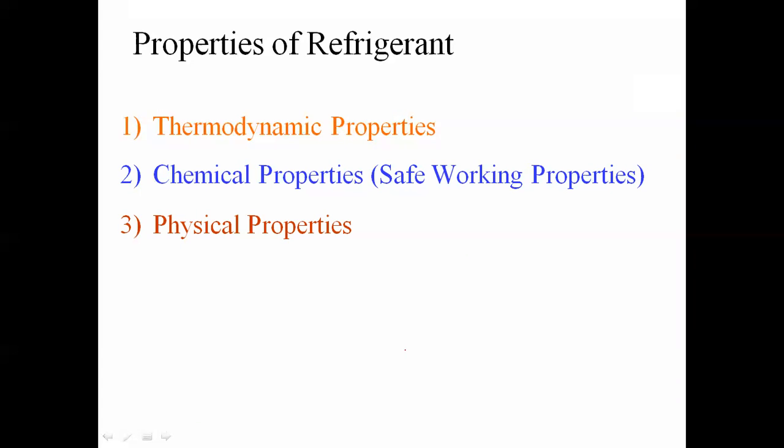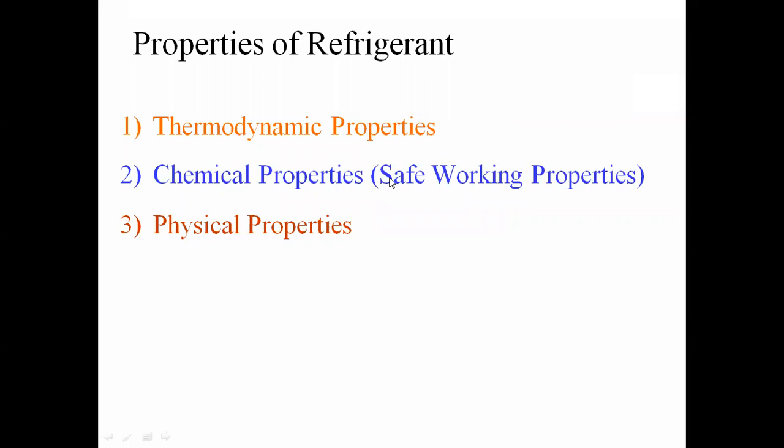Before proceeding, let me get the feedback whether the screen is visible to everyone. Yes or no? You can write in the chat box also. Whether my voice is proper. If there is some distraction or disturbance, please let me know. It means if the screen is not visible or if my voice is not proper, please let me know.